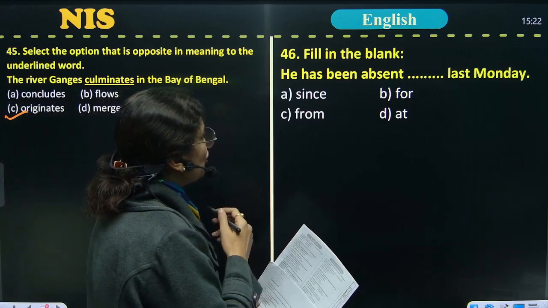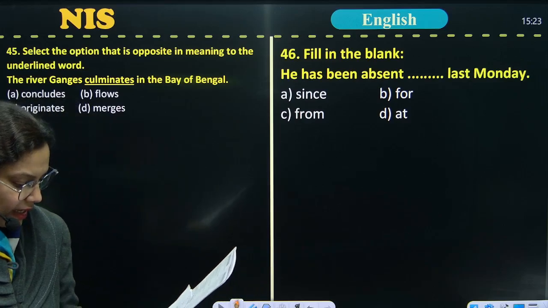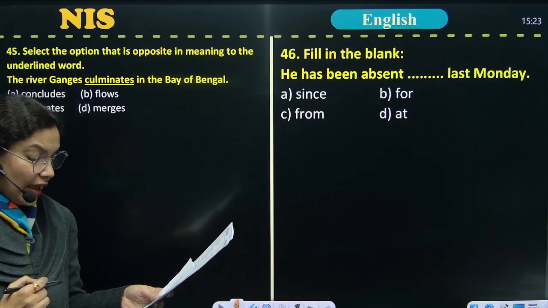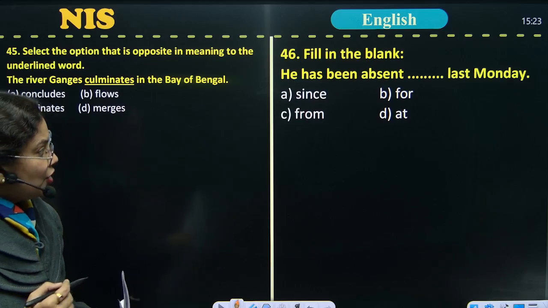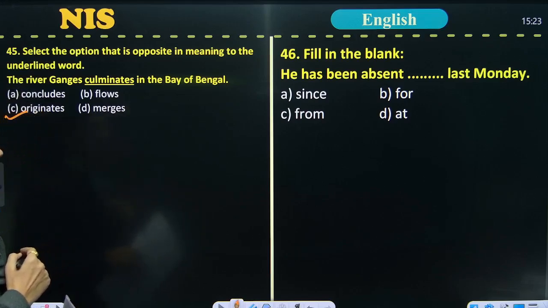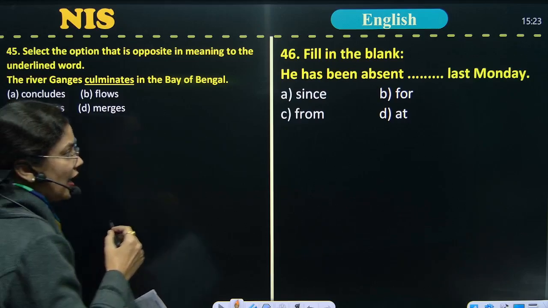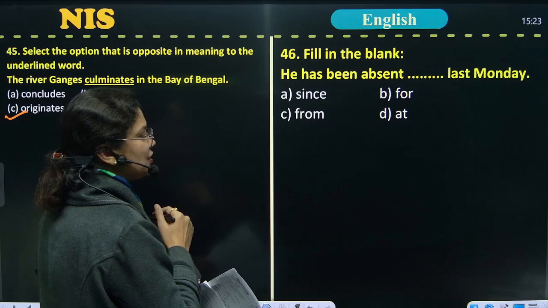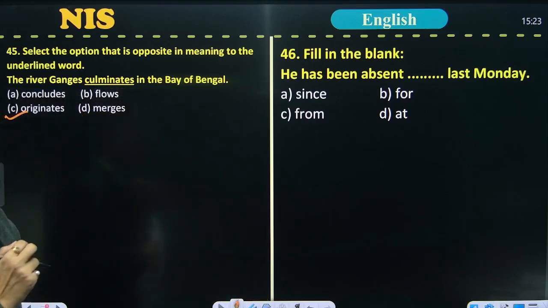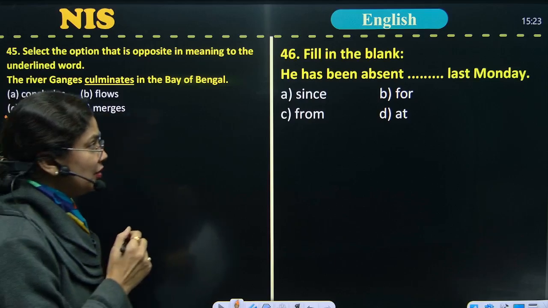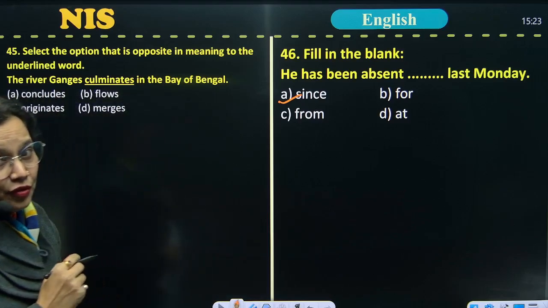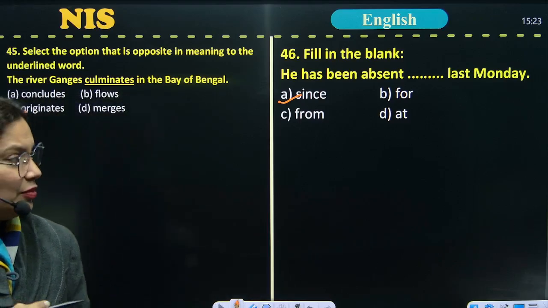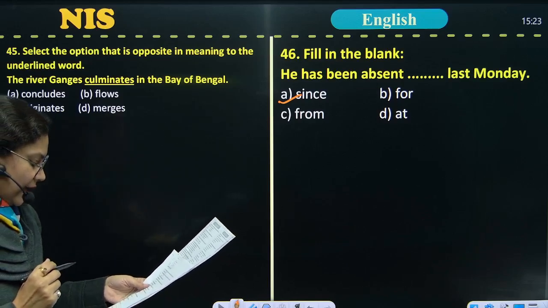The next question over the screen, question number 46, is: he has been absent dash last Monday. You have to find out which preposition of time is correct. You have four options: since, for, from and at. Since is used for a point of time, and for is used for a period of time. So the correct answer is A.